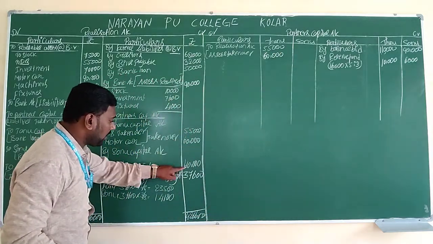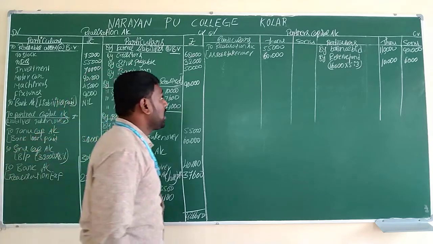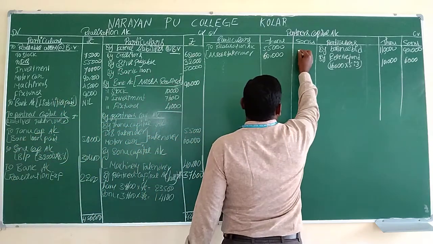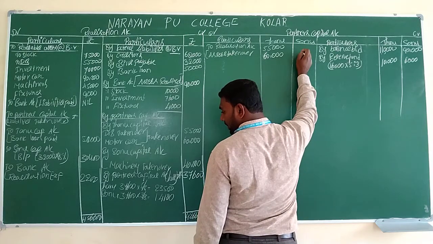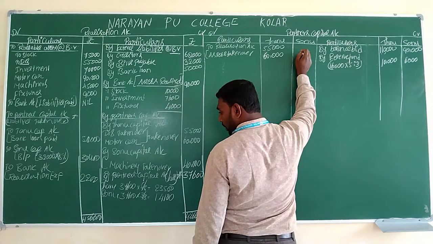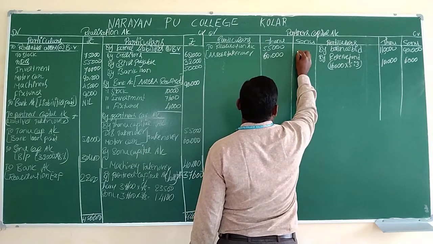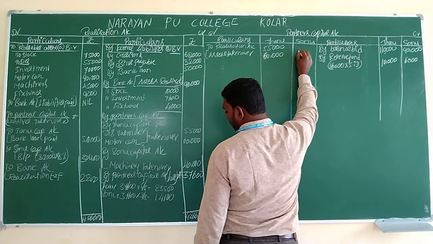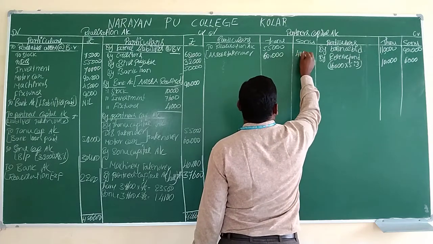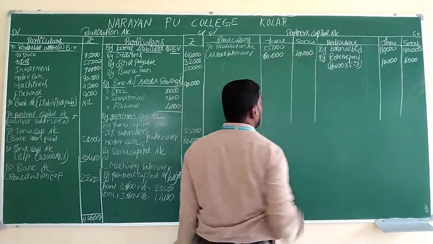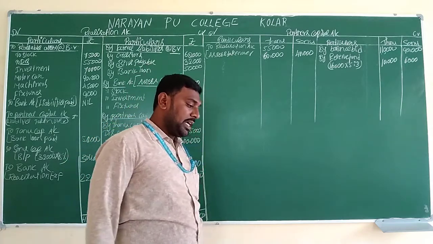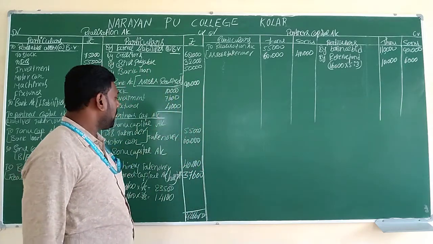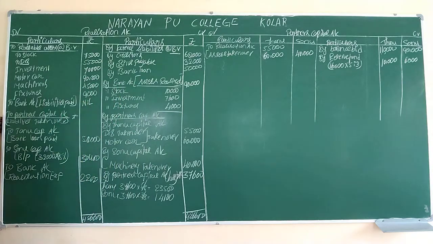And in Sonu's capital we have credited one value, that is, she has taken over only the bank loan. Tanu has taken over machinery. Assets taken over means we have to write here the value of the asset, 40,000. Tanu has taken over the asset, 40,000.